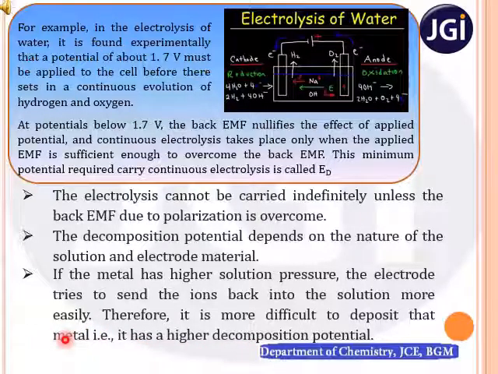In simple terms, decomposition potential is the minimum potential required to carry out continuous electroplating. When we apply a potential that is equal to or greater than the decomposition potential, then we can achieve continuous electroplating and we are able to have a uniform coating of the metal over the other substrate.